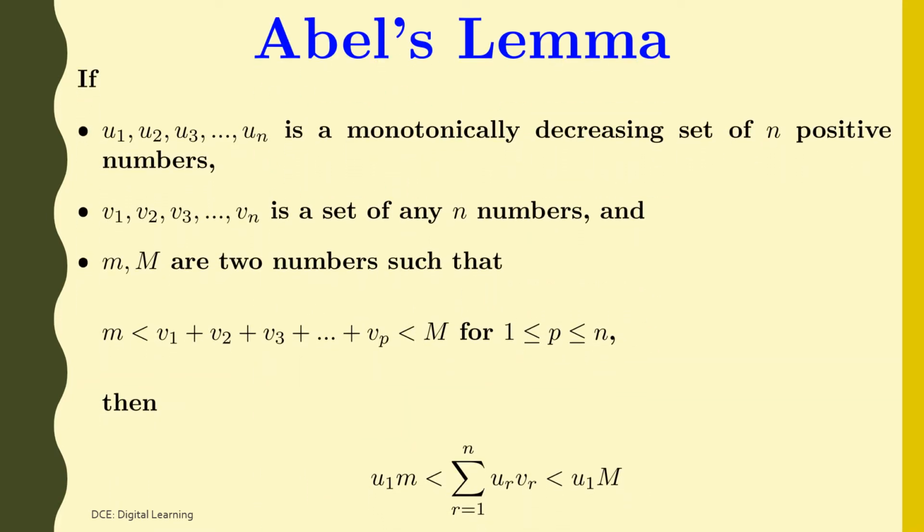If u1, u2, u3 and so on un is a monotonically decreasing set of n positive numbers, and v1, v2, v3 and so on vn is a set of any n numbers, and small m and big M are two numbers such that small m is less than v1 plus v2 plus v3 plus and so on plus vp, which is less than big M for all p lying between 1 and n, then summation ur vr for r equal to 1 to n is greater than u1 small m and less than u1 big M.